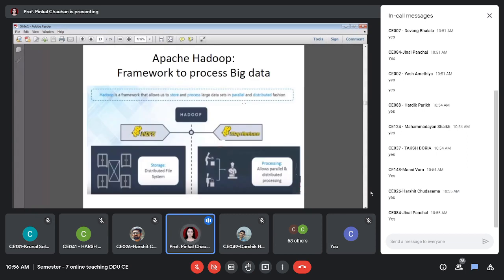So if we talk about Hadoop, if we talk about any computer system, which are the two important components? We just now talked about it. Which are the two important components for any computer system?